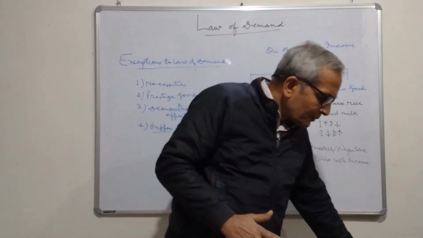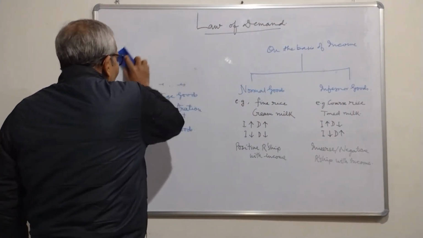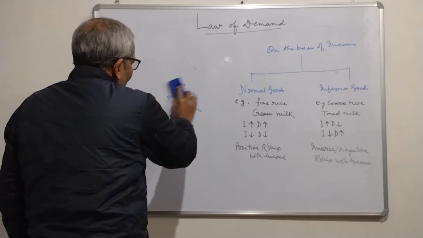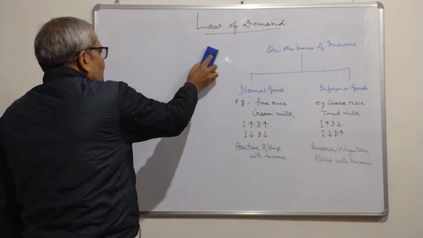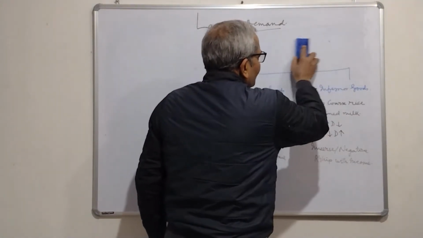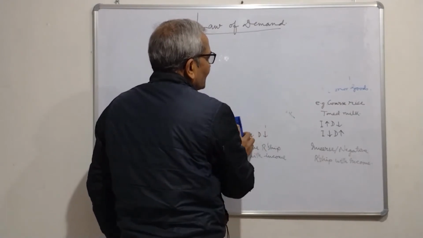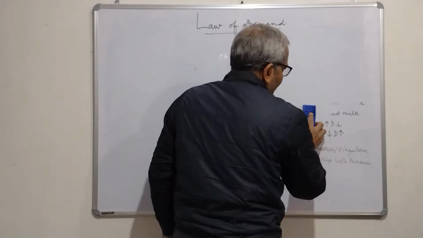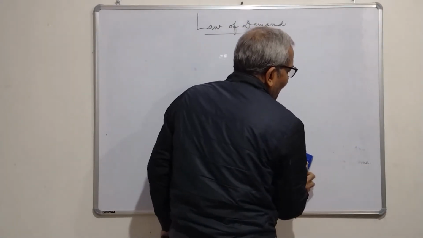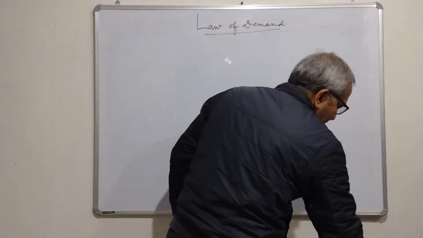Now, we will talk about price elasticity of demand. The law of demand says that the price of the commodity and its quantity demanded have inverse relationship. They move in opposite direction while other factors remain constant.